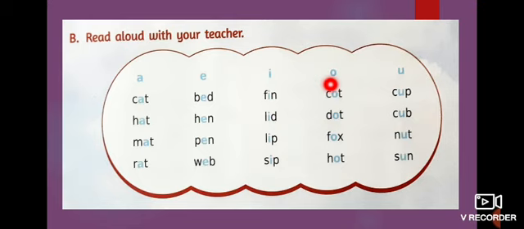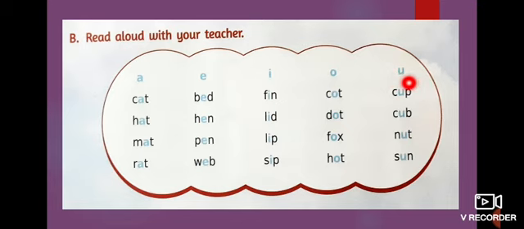Now look at the next letter. What is this? O. Now we are going to read O sound words. C-O-T, cot. D-O-T, dot. F-O-X, fox. H-O-T, hot.